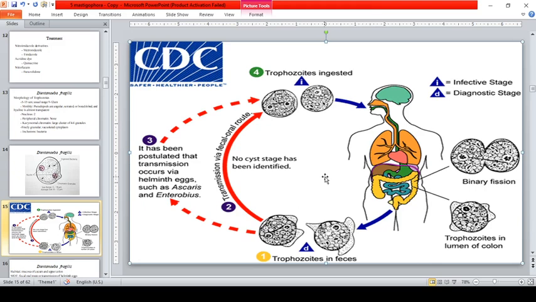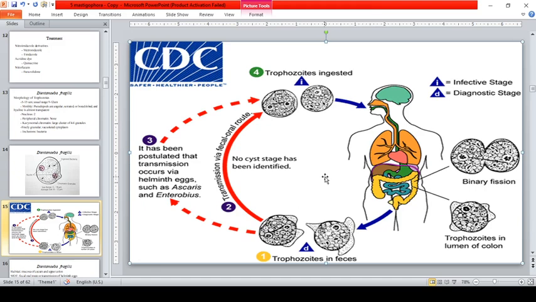Okay, so the trophozoites multiply by binary fission in the lumen of the colon. So it has been postulated that transmission occurs via helminth eggs such as Ascaris and Enterobius. But one thing is not clear to me, guys, kasi nga this is a trophozoite, and it was mentioned that this is a fragile parasite. However, it can infect an individual with its trophozoite only. Diba?